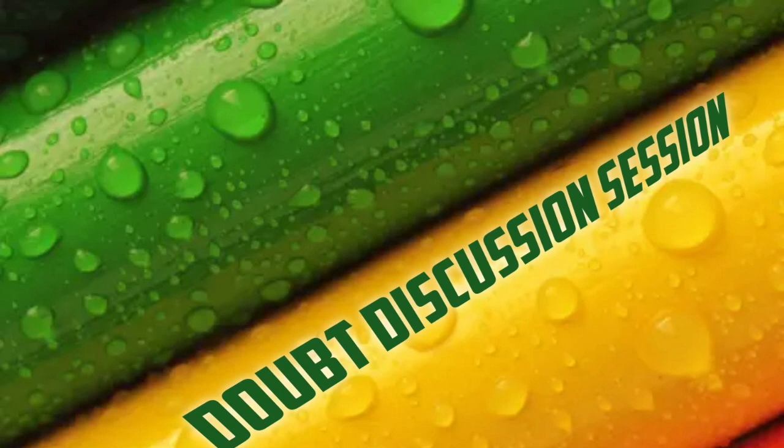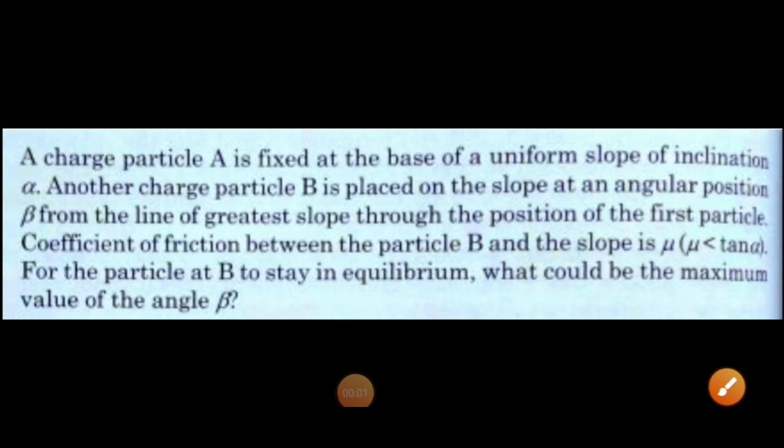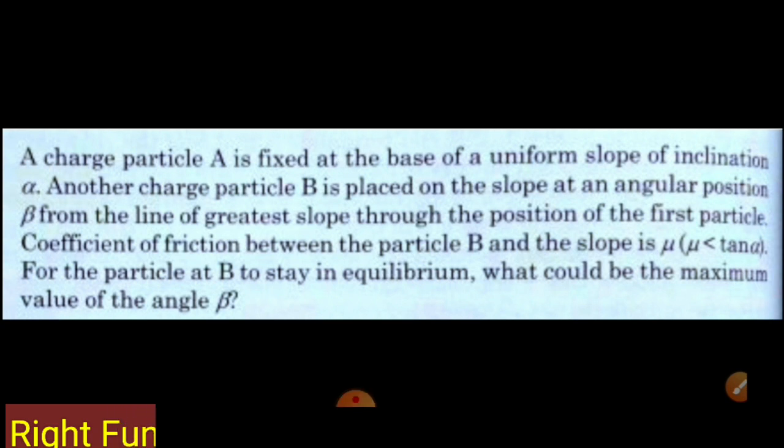Today we have taken the first doubt that has been asked by Abhishek. Let's see the question. The question says: a charged particle A is fixed at the base of a uniform slope of inclination alpha. Another charged particle B is placed on the slope at an angular position beta from the line of greatest slope through the position of the first particle.